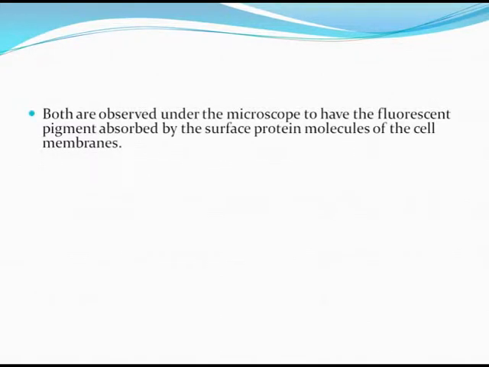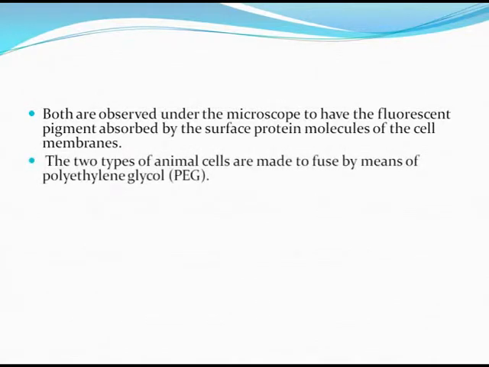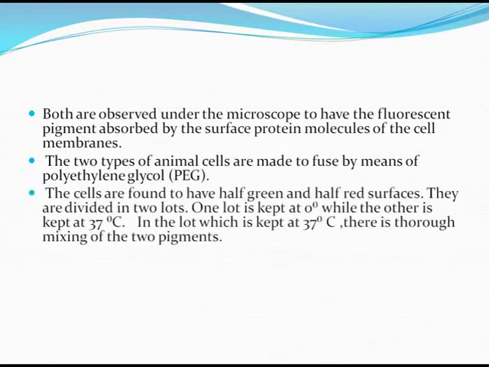Both are observed under the microscope to have the fluorescent pigment absorbed by the surface protein molecules of the cell membranes. The two types of animal cells are made to fuse by means of polyethylene glycol. The cells are found to have half green and half red surfaces.